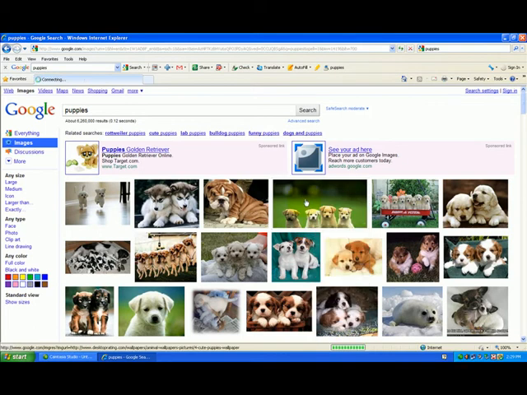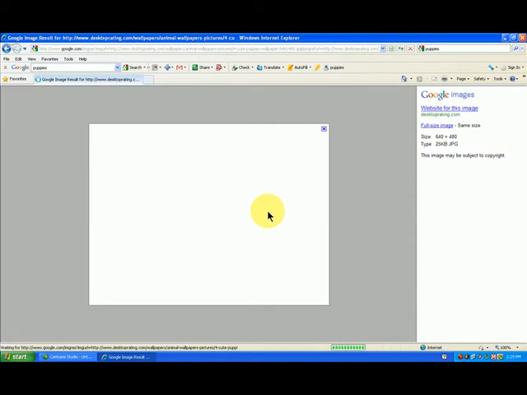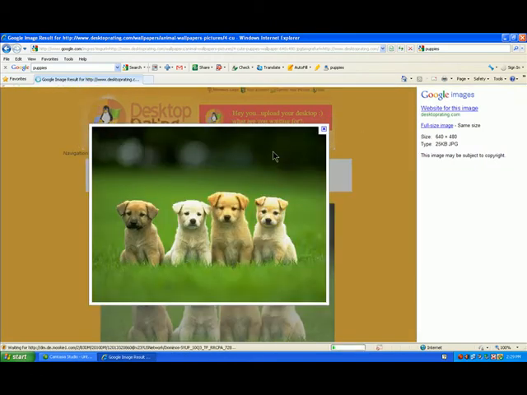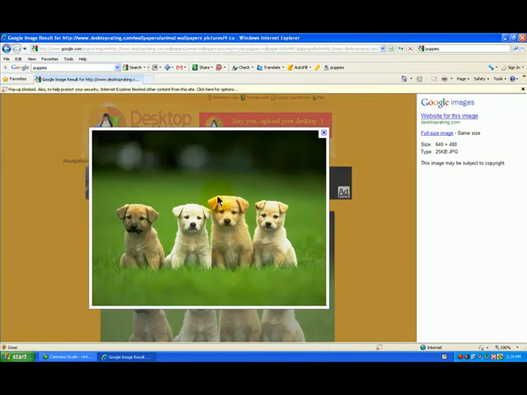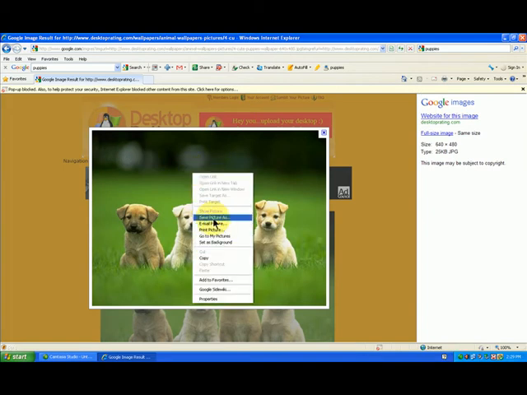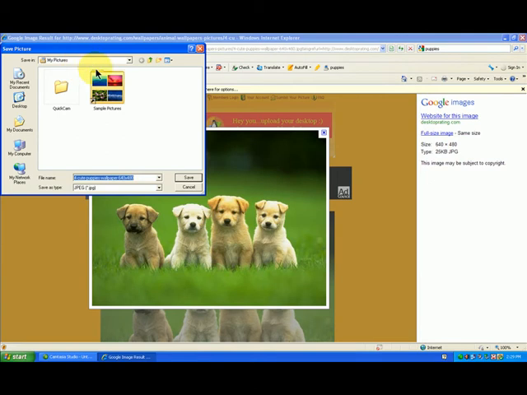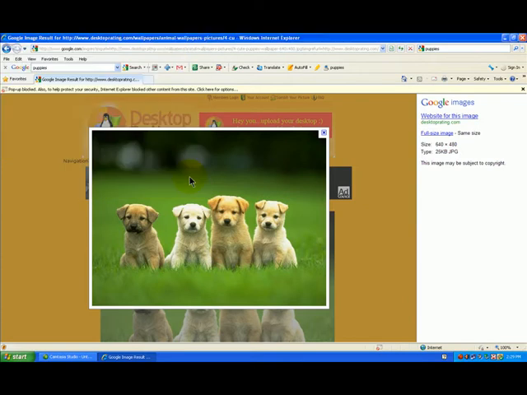So let's go ahead and double click on this one here. Left click, 2 clicks. We talked about that in video 2. Here's a little cute desktop picture here. Now, if I want to save this picture, all I got to do is right click, save picture as. It's going to go to my pictures folder here, my pictures, and it says it's a cute puppy wallpaper. It gives me the size. It says it's a picture, and I just do a left click to save it. See how quickly that was?